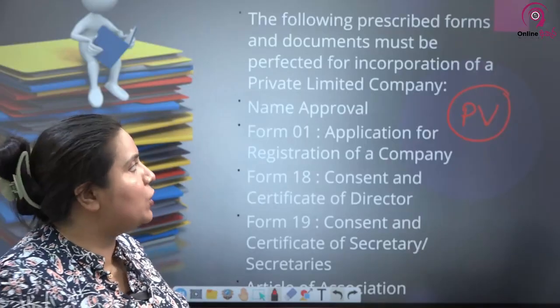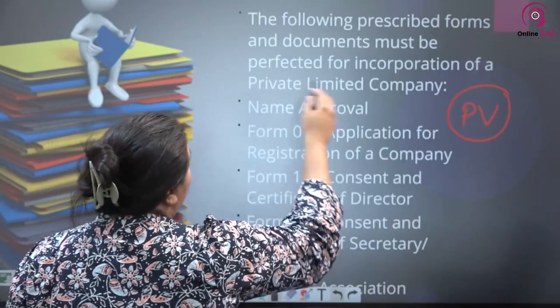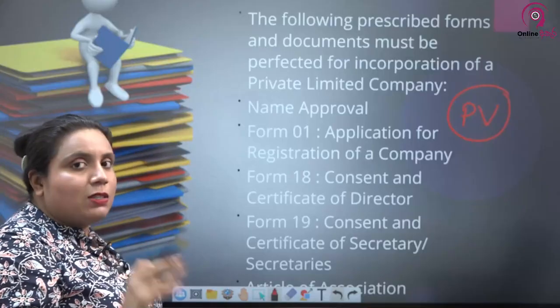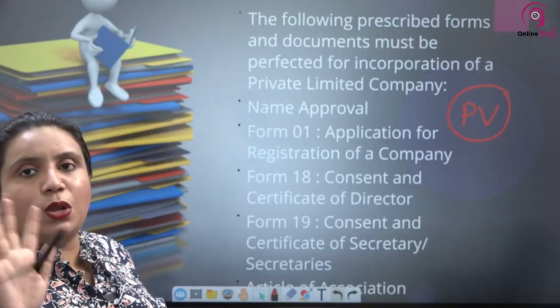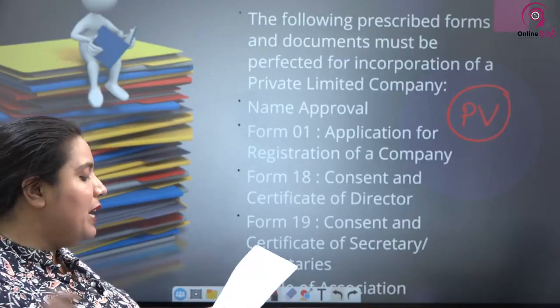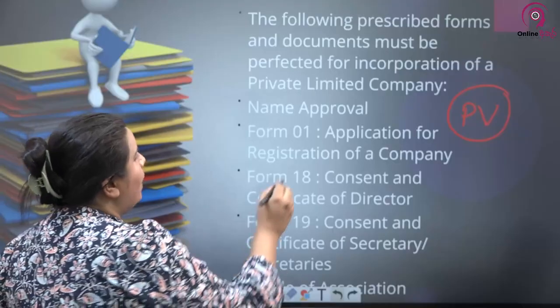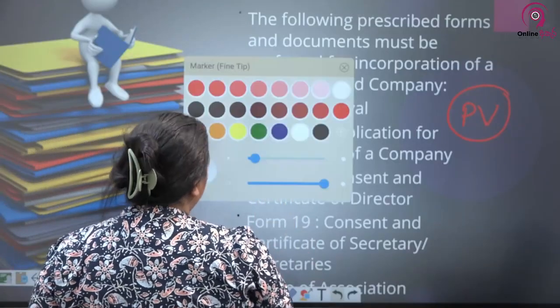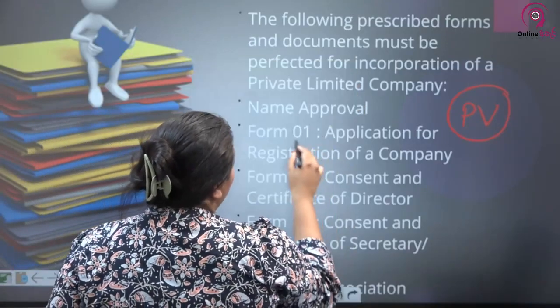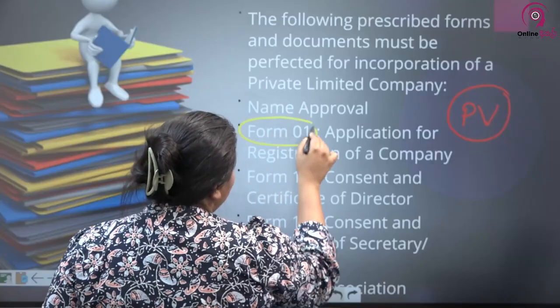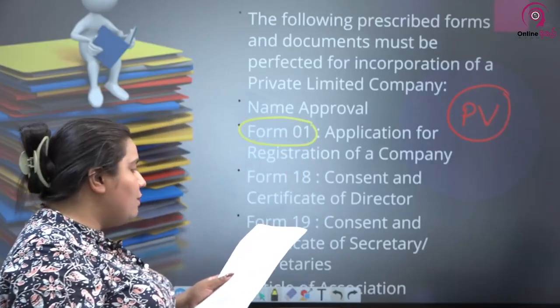So what are the documentation you should submit? First thing, of course, the name approval. Nowadays, before doing the name approval, you can't proceed to do a company incorporation. So the name approval is important. Then these form numbers are important. Form 1, that's the application for registration of a company.